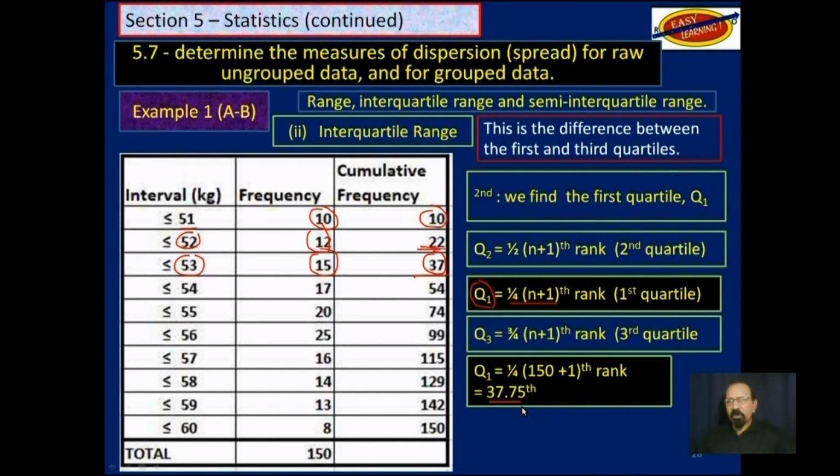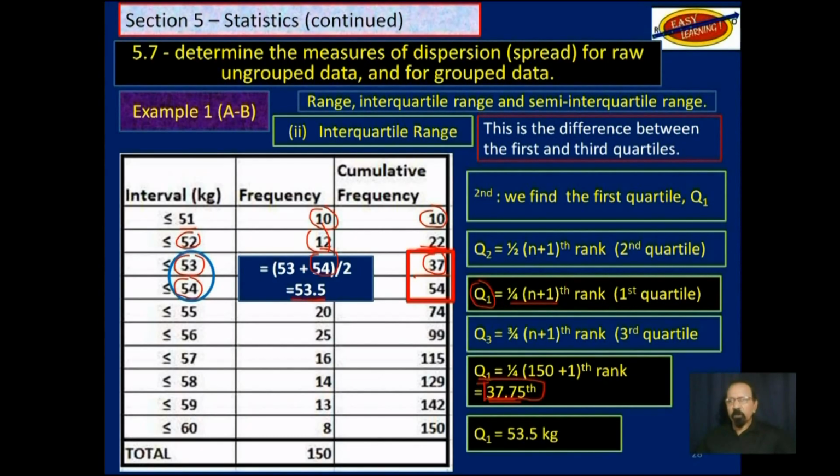But we haven't reached Q1 because Q1 is 37.75. So we have to start counting the 54s. The first 54 would give us 38. But we don't want to go to 38. We want somewhere between 37 and 38. So what we will have to do is find the mean of 53 and 54, and that gives us